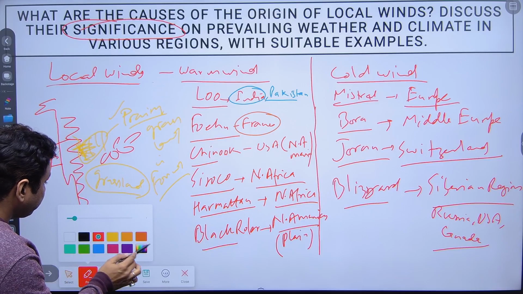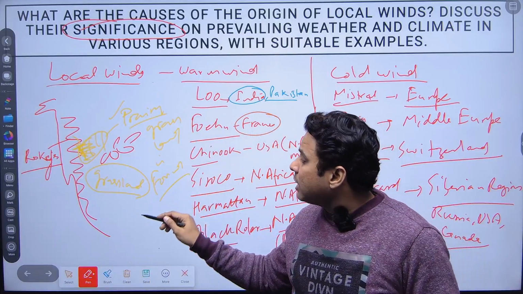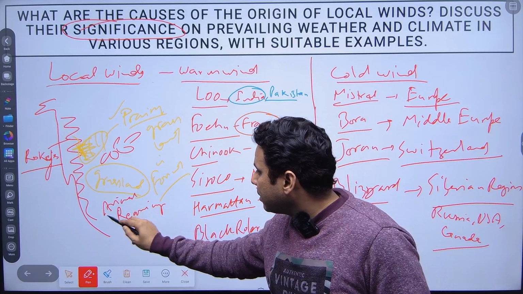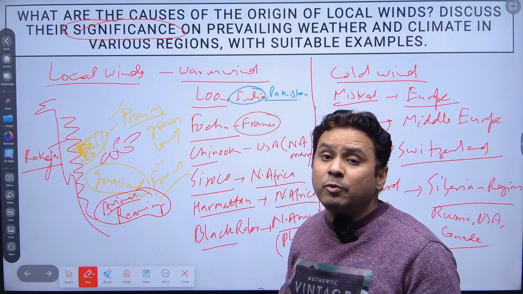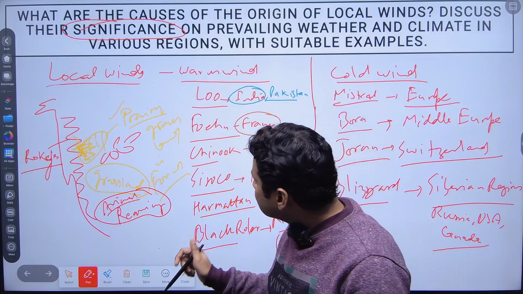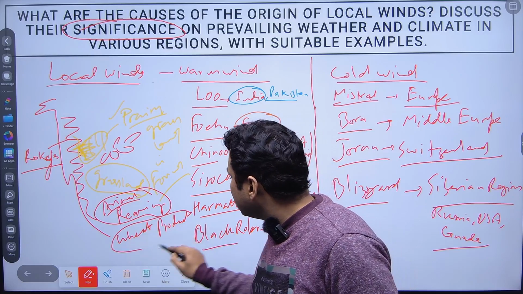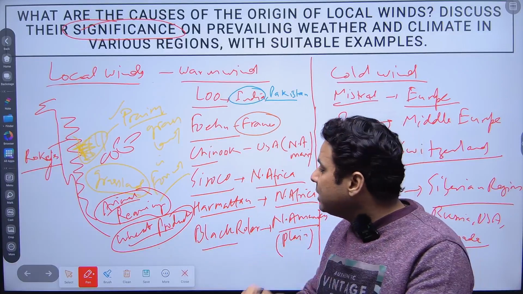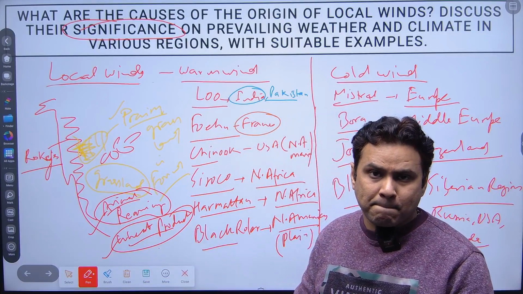It means this grassland is good for animal rearing, and when there is animal rearing, you get milk and meat, right? At the same time, they are also good for wheat production. So how is it significant? They help you in animal rearing and in wheat production, right?